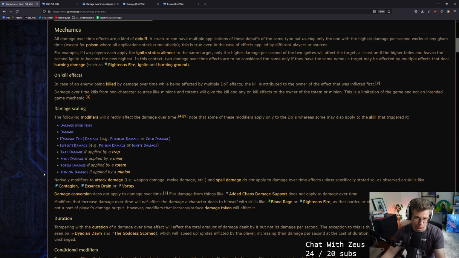How do I scale damage over time? What are all the things that go into it? This is a thing that I run into a lot. A lot of people have come into chat asking like, hey, I got these 2 rings. This one says 20% increased damage, and this one says 20% increased chaos damage. If you just had 50% damage or 50% chaos damage, they do the exact same thing.